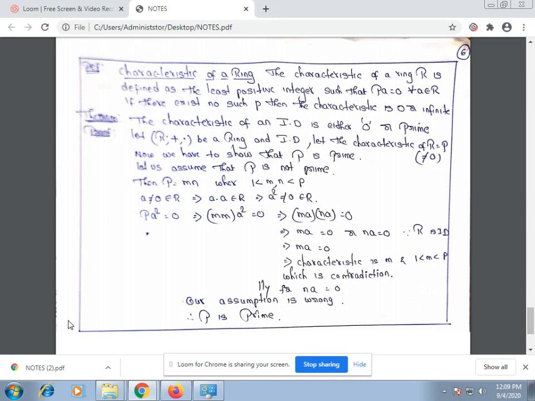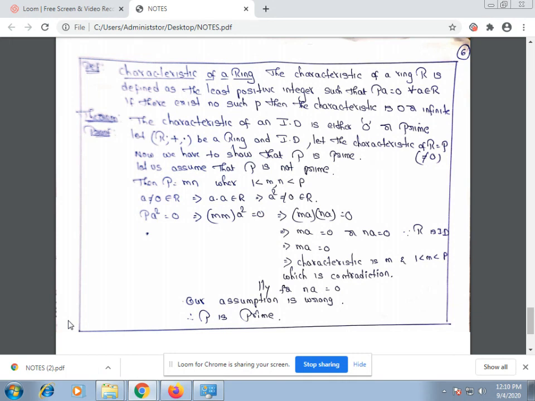I will repeat it again. The characteristic of a ring R is defined as the least positive integer p such that pa is equal to 0 for all a belongs to R. If there exists no such p, then the characteristic is either 0 or infinite.